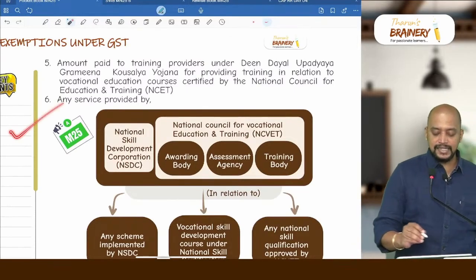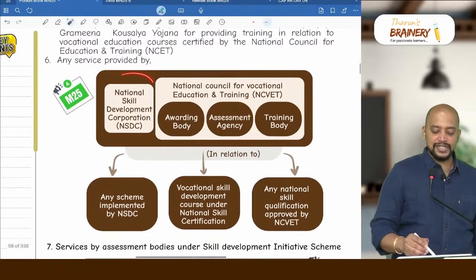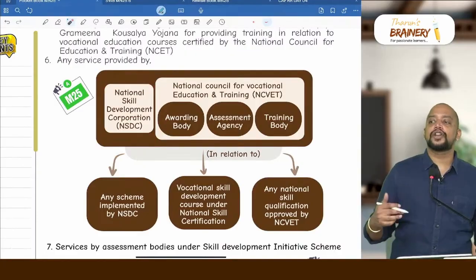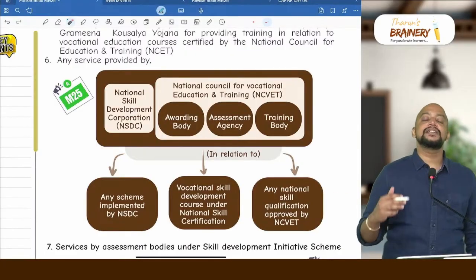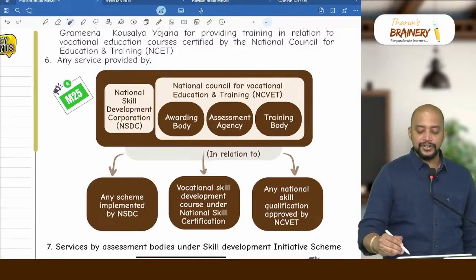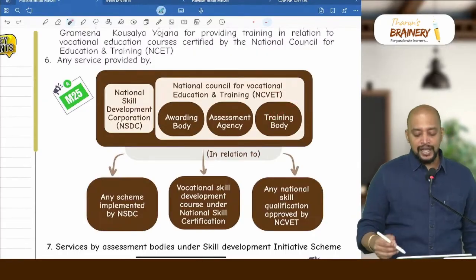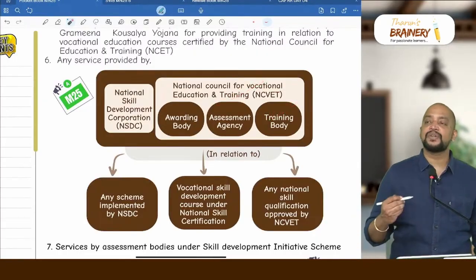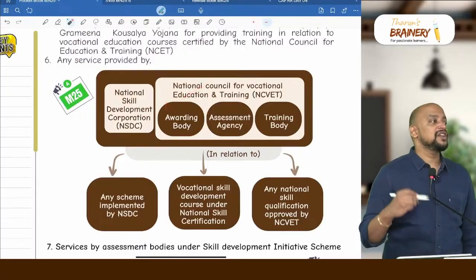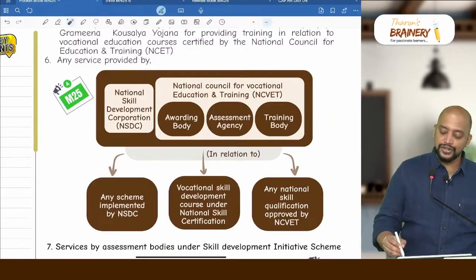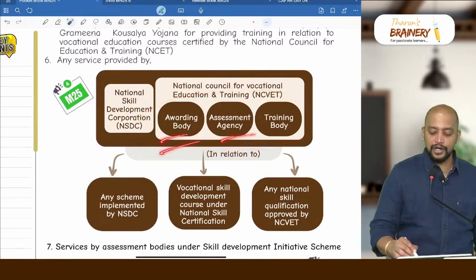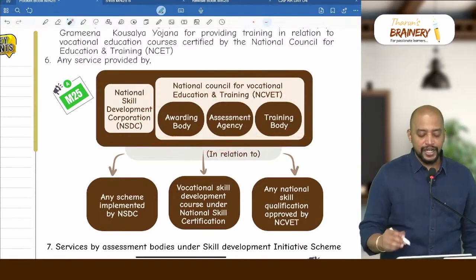Next one, any service provided by National Skill Development Corporation, NSDC. Below NSDC there are a lot of sector skill councils, and in each sector skill council there will be 3 types of bodies. One is the training body, which will conduct the coaching, next is the assessment body or assessment agency, which will conduct the exams, and the awarding body, which will give the certifications. So these 3 providing the skill courses will be exempted: awarding body, assessment agency, training body.